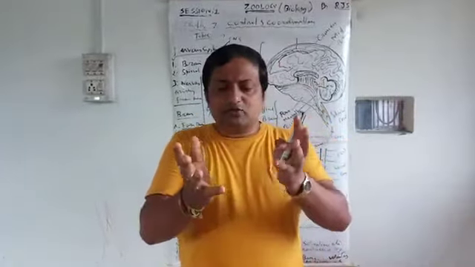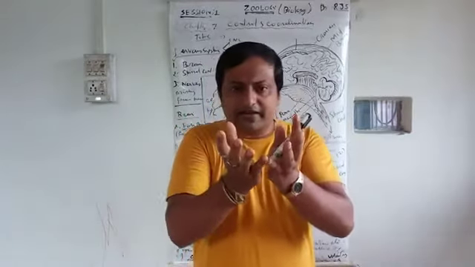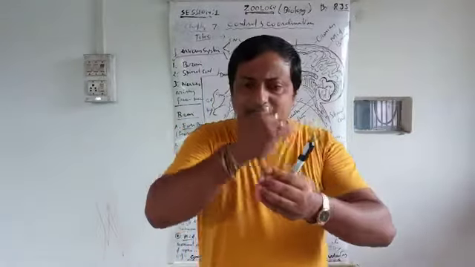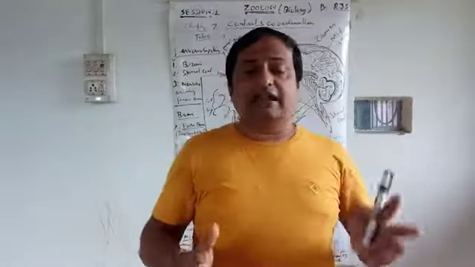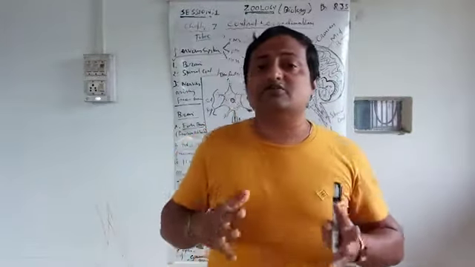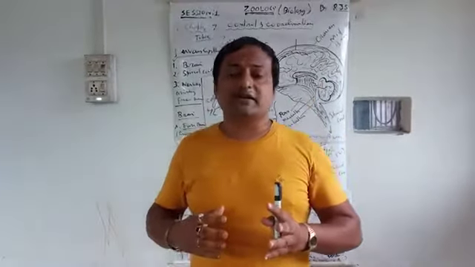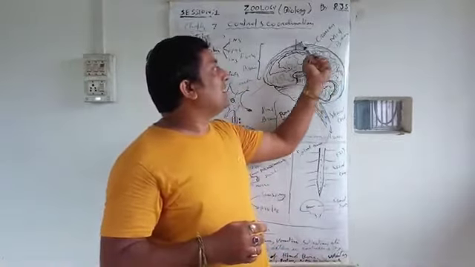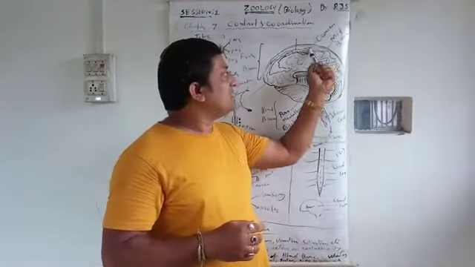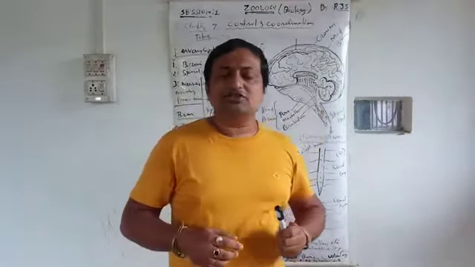But that brain is well protected. Suppose this is the brain. Firstly it is covered by a membrane called the meninges. After that, the hard skull protects it, because maximum activities are done there. So it is well protected by the cranium. After the cranium comes the membrane called the meninges.